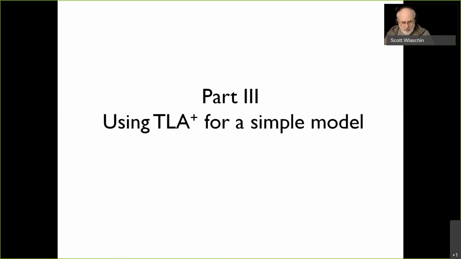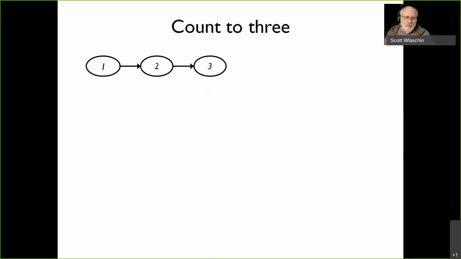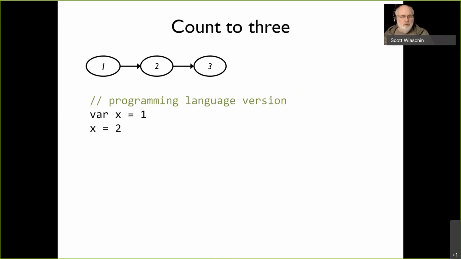Okay, now let's move on and use TLA plus to build a very, very simple model. And the model we're going to pick is counting to 3. That's how complicated this model is going to be. So I bet your programming language can't do that. So, okay, let's look at counting to 3. We have 3 states. We start in 1, and then we go to 2, and then we go to 3. And in a programming language, we say x equals 1, and then x equals 2, and then x equals 3. So that's very, very exciting.